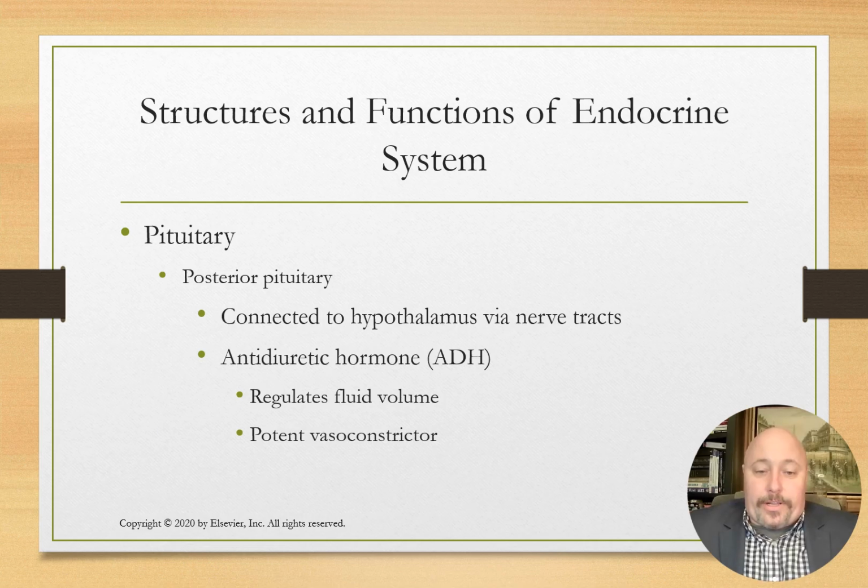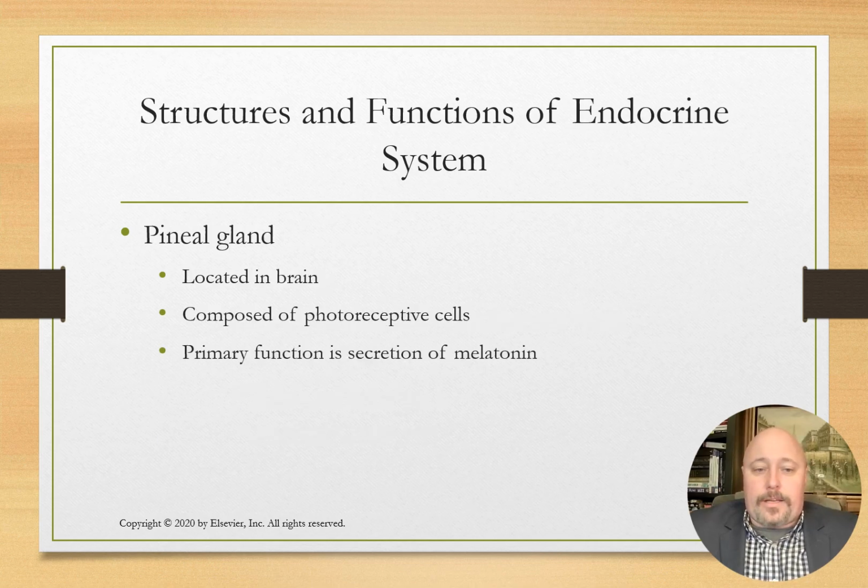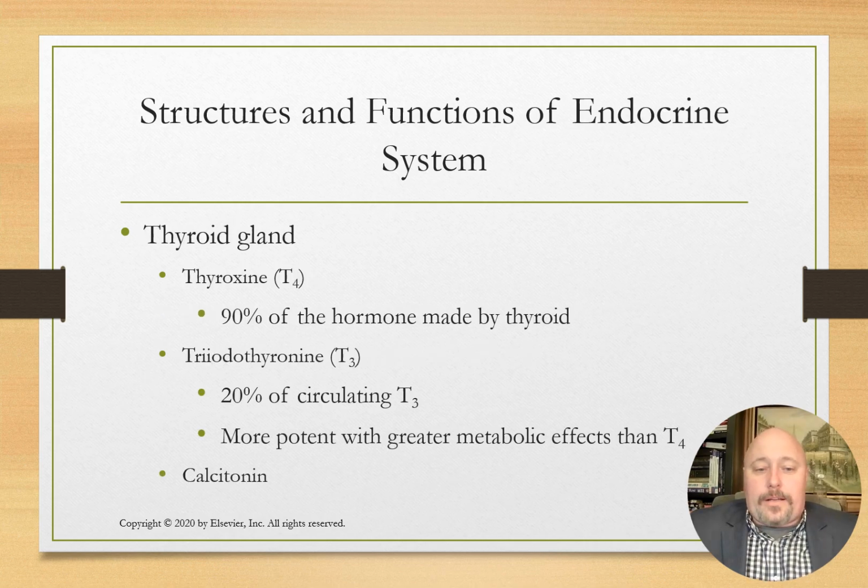The pituitary gland is connected to the hypothalamus via nerve tracts. It's also responsible for antidiuretic hormone, or ADH. It has a major role in regulating fluid volume, and it's also a potent vasoconstrictor. The pineal gland, located within the brain, is composed of photoreceptive cells, and its primary function is to secrete melatonin and help with sleep. The thyroid gland has several hormones at play.